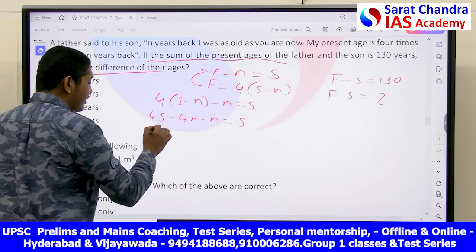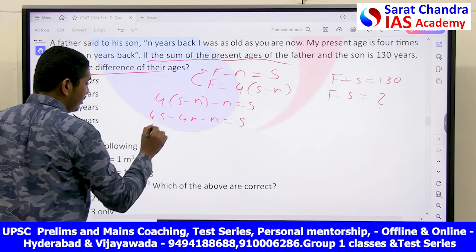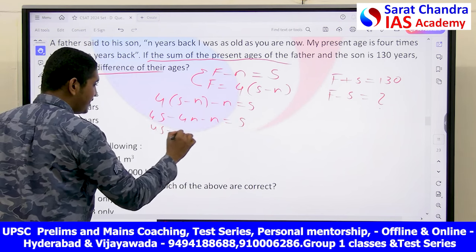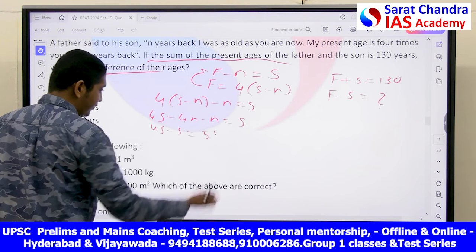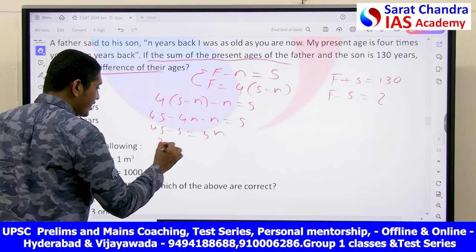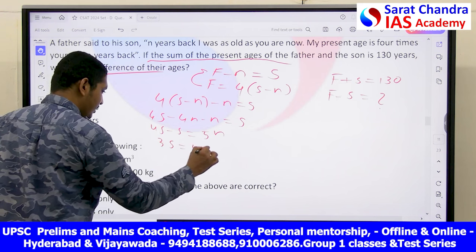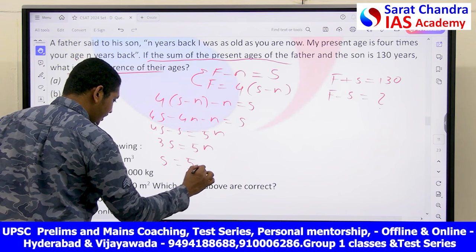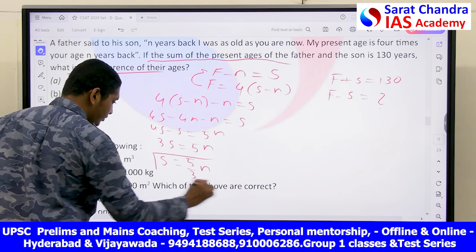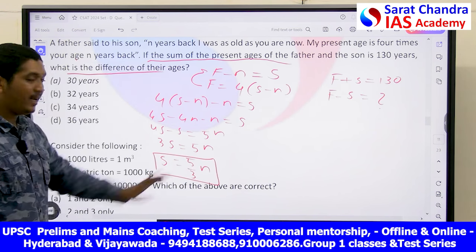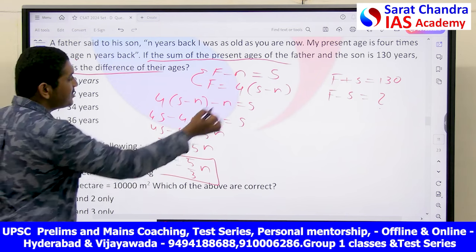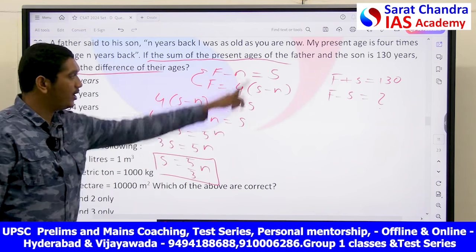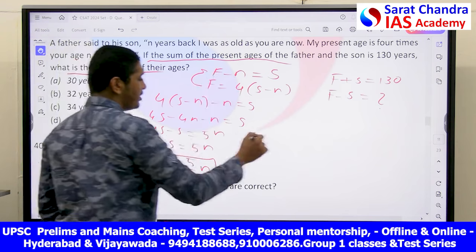Now, if you see here, 4S minus S is equal to 5N. 3S is equal to 5N. Then S is equal to how much? 5 by 3 N. This is what you got. Remember this S and N relationship. Now I will take this S and put it here, anywhere. I will get what is F.